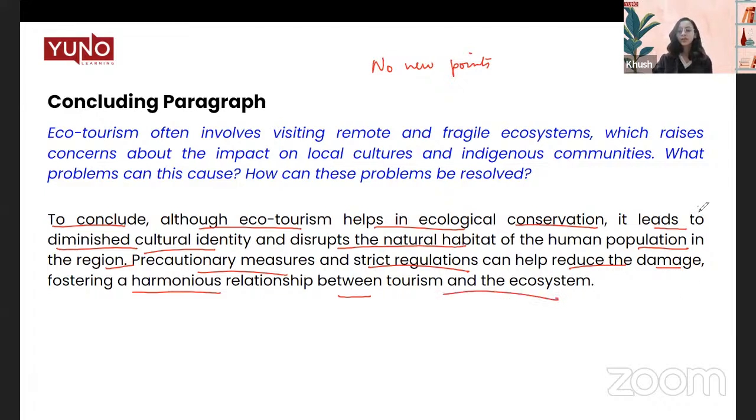See how, even though this conclusion is saying the same thing that we started off with in the introduction, it is completely paraphrased. We have not repeated similar phrases or sentences. That is very, very important. So remember, always paraphrase in your conclusion. Repetition is very heavily frowned upon in your IELTS exam. That means you do not have sufficient tools to express your ideas. Until and unless it is necessary, you cannot find any other apt synonym for a particular word, or you do not know the exact meaning of the synonym, then you can go ahead and use it. But otherwise, make sure that you have a large repository of words so that you can replace each and every word.